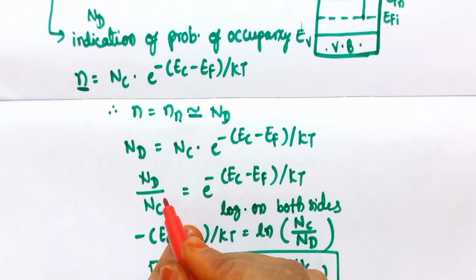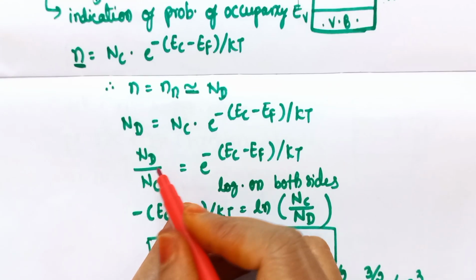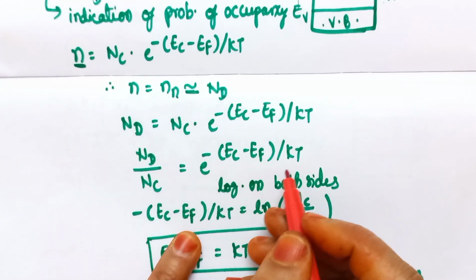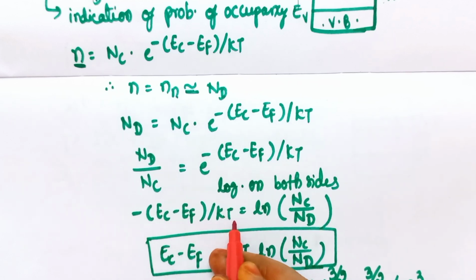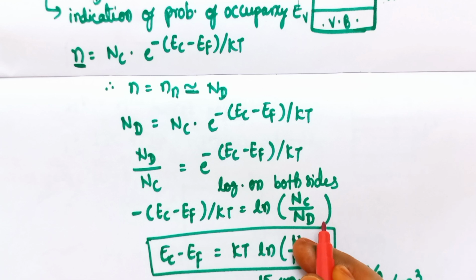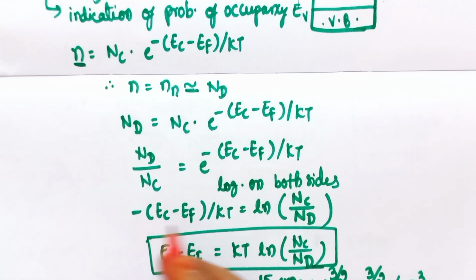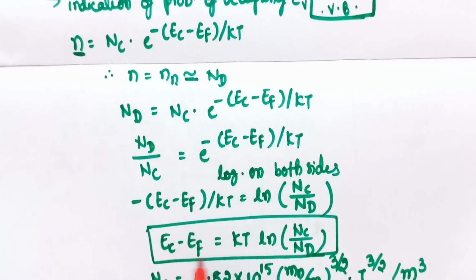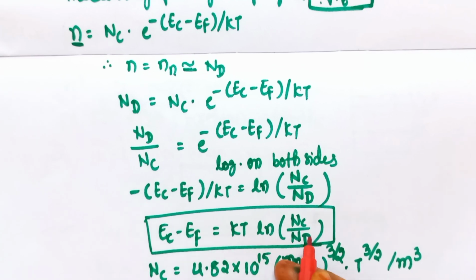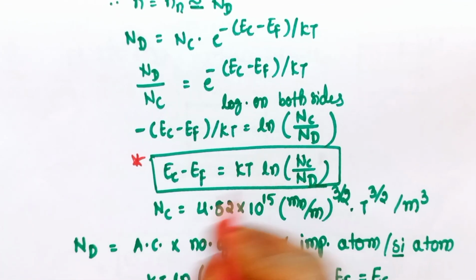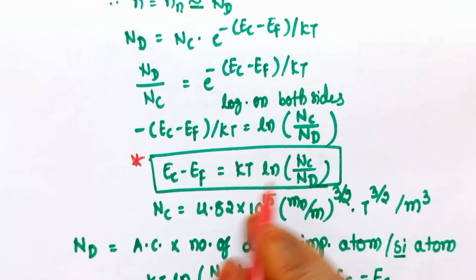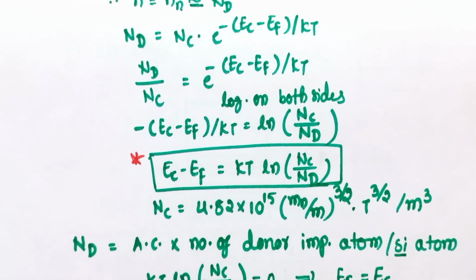Now we are taking the logarithm on both sides. That means we are applying the logarithm on both sides of this equation. So we get the expression as -(Ec - Ef)/kT = ln(Nd/Nc). Therefore, if we simplify this expression, we get Ec - Ef = kT ln(Nc/Nd). This is very important to find the Fermi level in case of n-type semiconductor. The value of kT ln(Nc/Nd) decides the placement of Fermi level in n-type semiconductor.